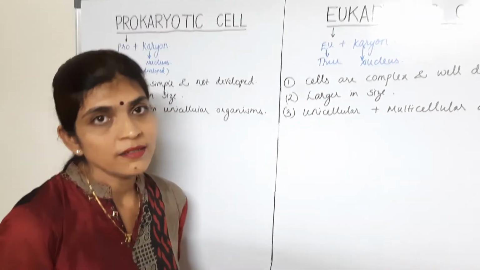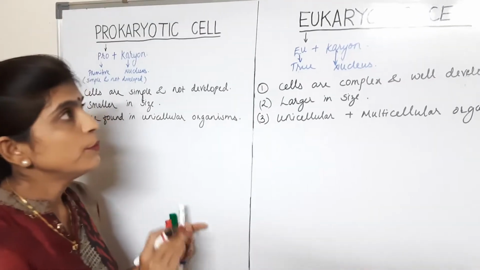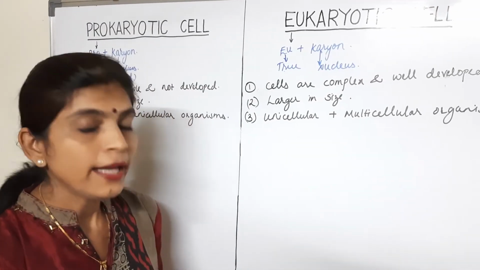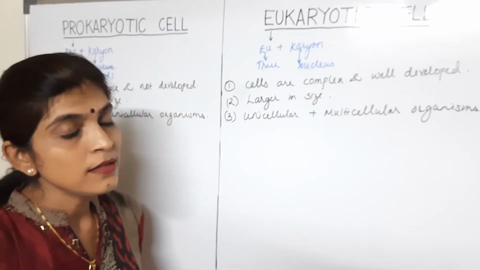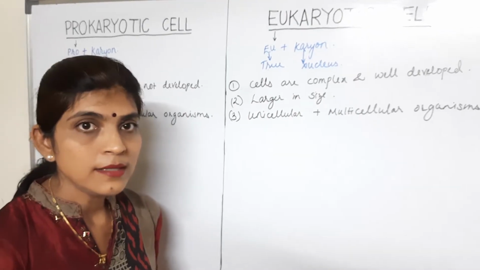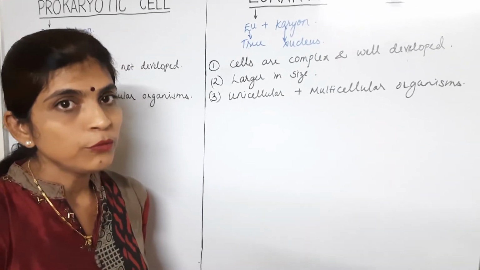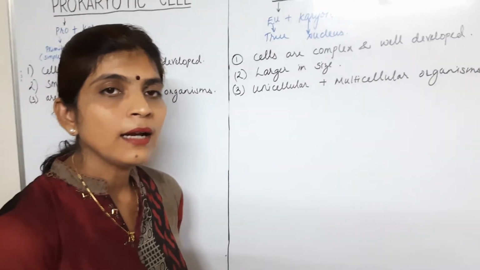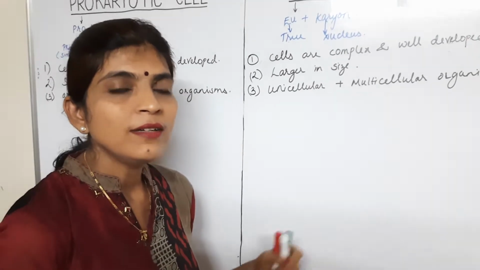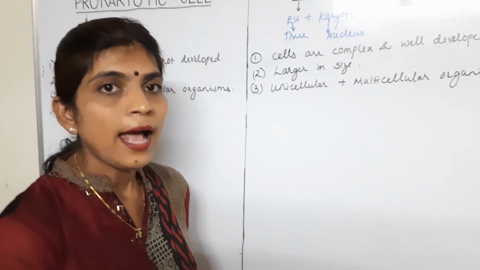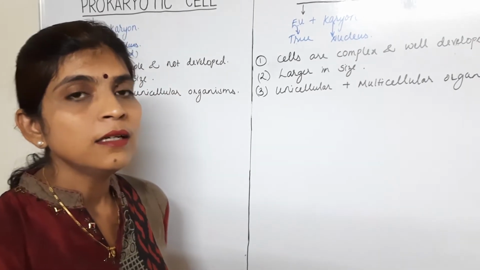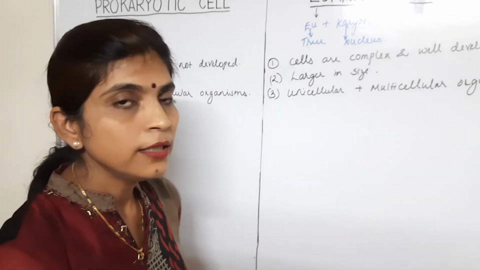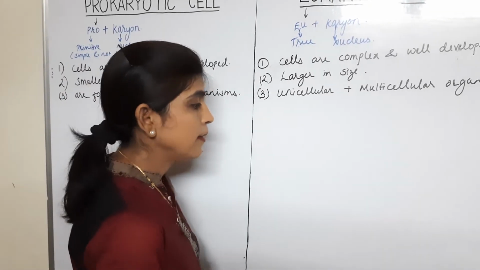Now structure wise, let us understand the difference between prokaryotic and eukaryotic. For that I will draw an animal cell, because eukaryotics include plant cell, animal cell, fungi and protist, and most important among them are plant cell and animal cell. So I will take one of the cells, that is animal cell, and let us learn the different points between prokaryotic and eukaryotic, taking the example of animal cell.